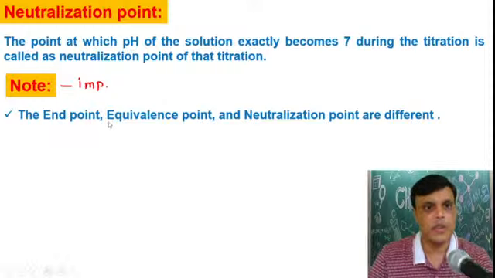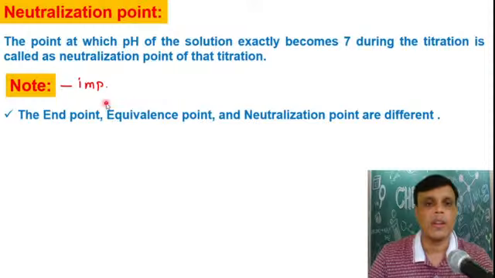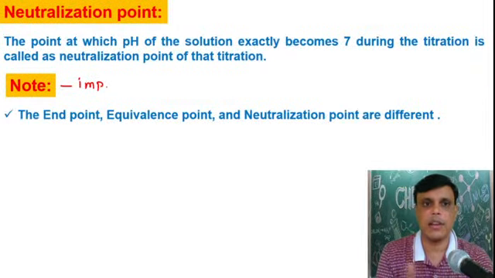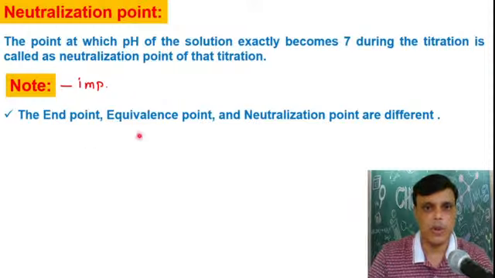The end point is different, equivalence point is different. End point means at the point at which your indicator shows color change, that is called as a end point. Equivalence point means the gram equivalent of acid becomes equal to gram equivalent of base, if you add into the titration same gram equivalent of acid and base, that point is called as the equivalence point.